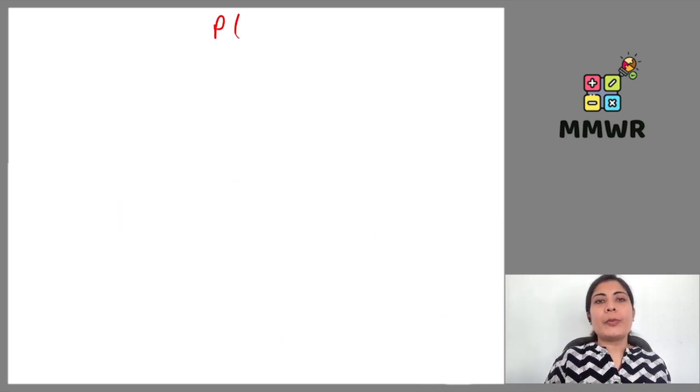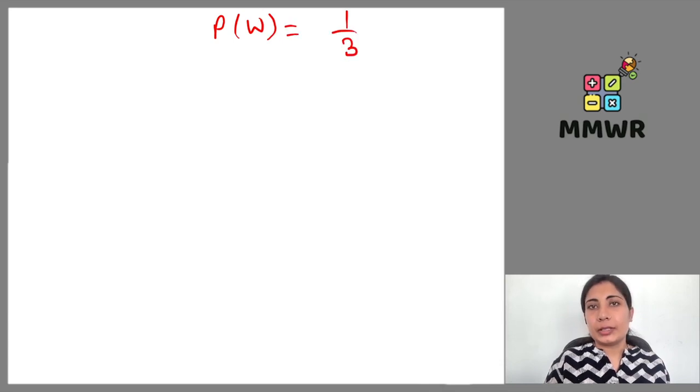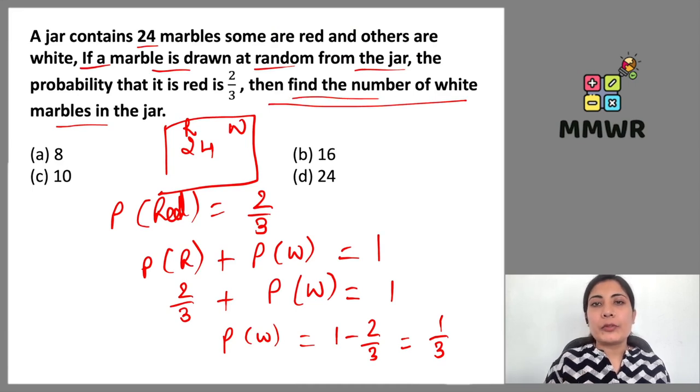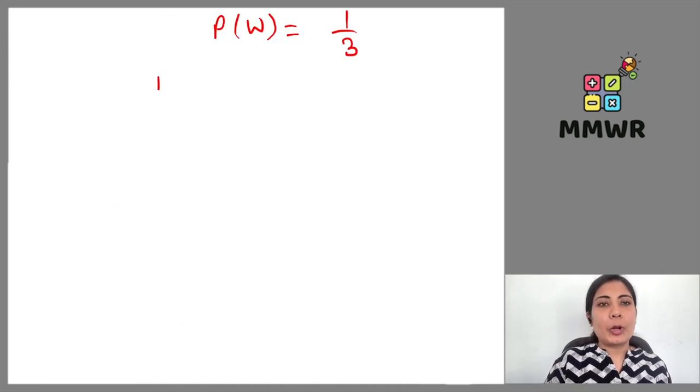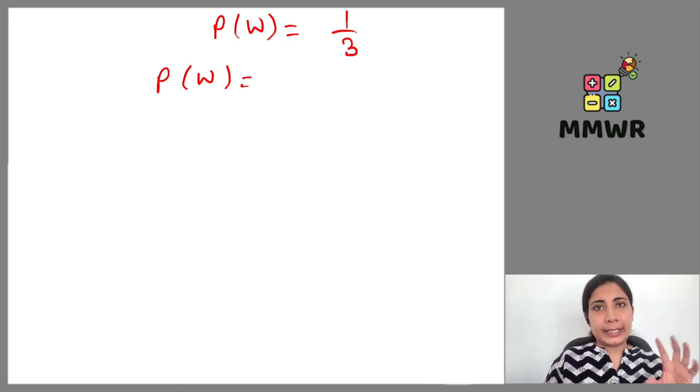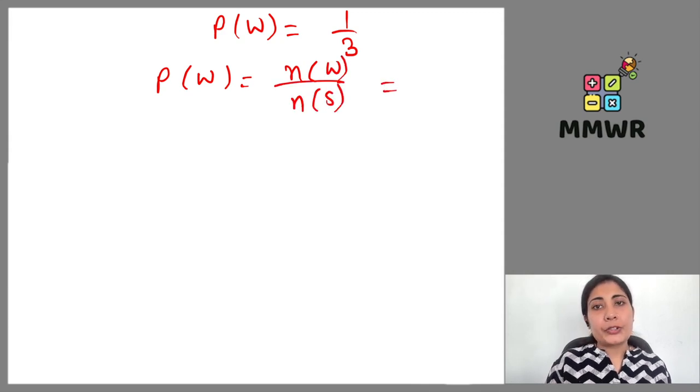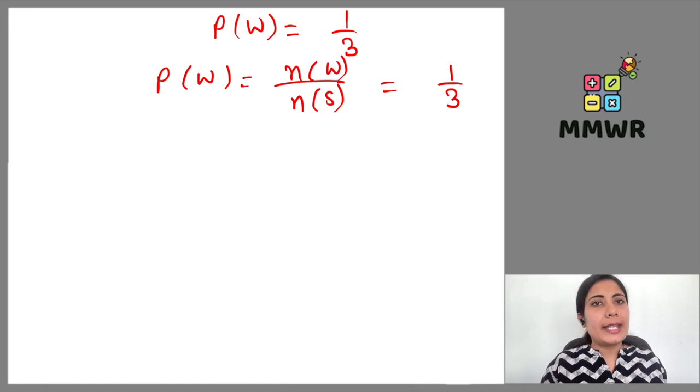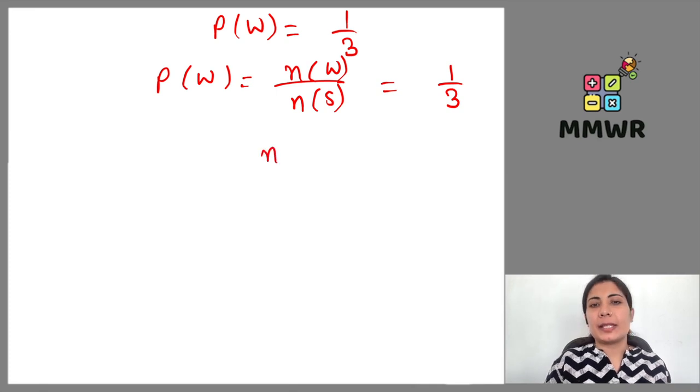So probability of white marble, as soon as we get the value 1 upon 3 here, what has been asked in the question is that we have to find out the number of white marbles. We don't have to find the probability of white marble, we have to find the number of white marbles. And for that, the total number of marbles is given to us. We know that probability of any event, if we want white marbles, is number of white marbles divided by n of s. This is the formula. But in the question it is already given to us, it is equivalent to 1 upon 3. In the question we have simplified and found that probability of white marble is 1 upon 3, but number of white marbles is missing here, right?